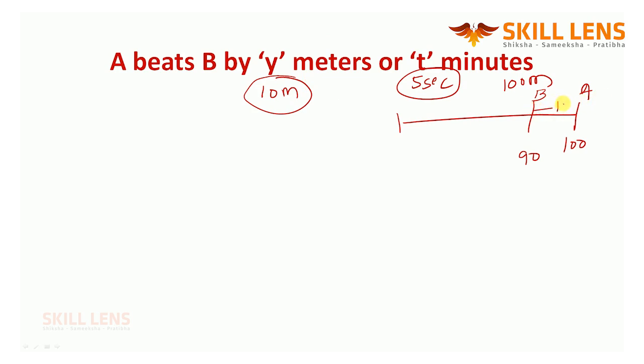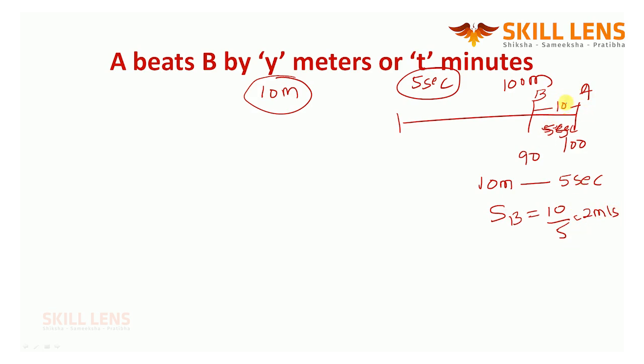So B runs 10 more meters in 5 seconds. To run 10 meters, B is taking 5 seconds. So from this, can I say the speed of B is nothing but 10 by 5, which is 2 meters per second?